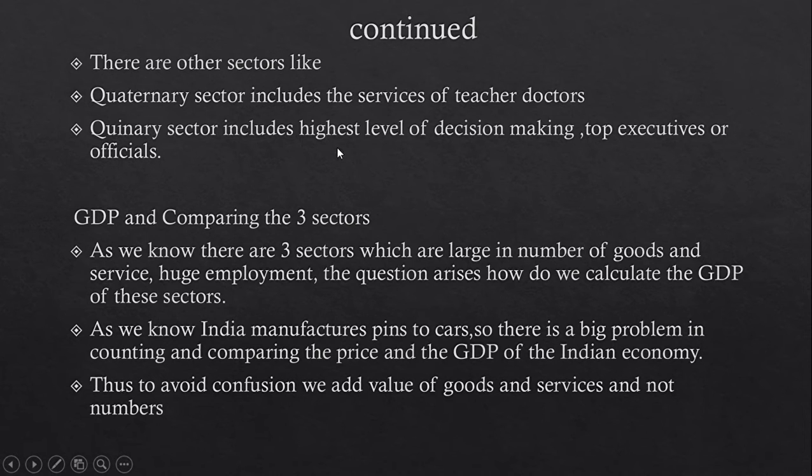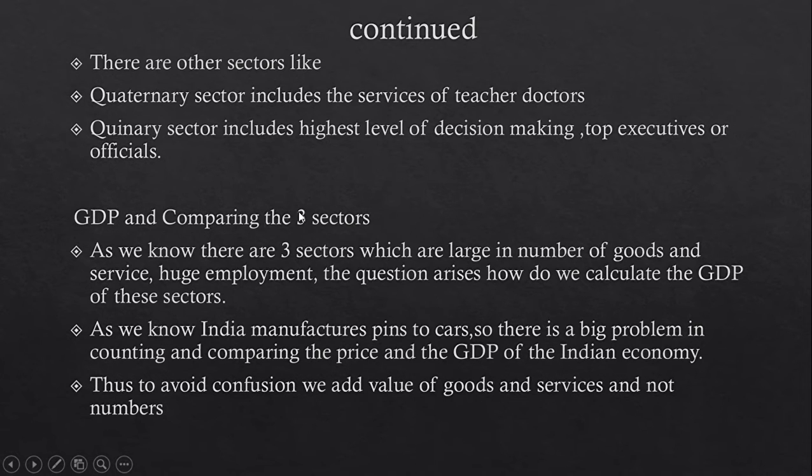Quinary sectors are the people who make big decisions, like judges, ministers, the PM, top executives, officials. They all come under the quinary sector. This part is not in your textbook, but for your general knowledge you must know this, because sometimes in a 1 mark question it asks whether teachers or doctors come under which sector, tertiary or secondary. If there is a 'none of these' option, you have to choose it, or if there is quaternary or quinary, you can select that. So hope this is clear.